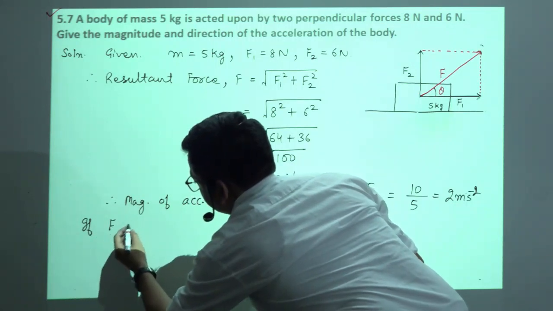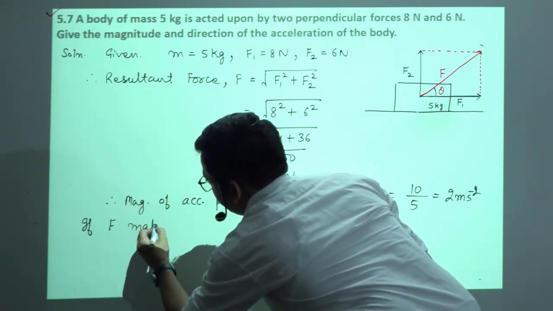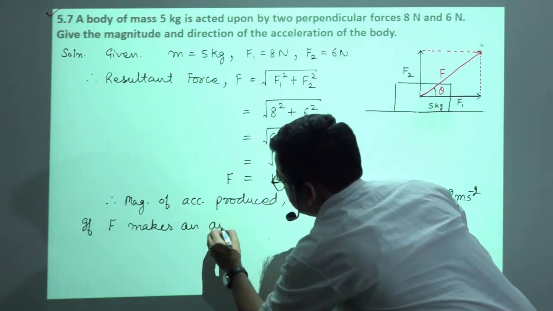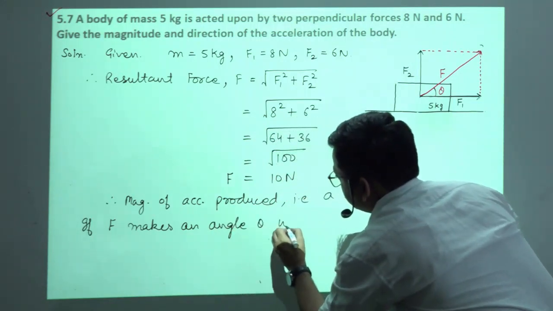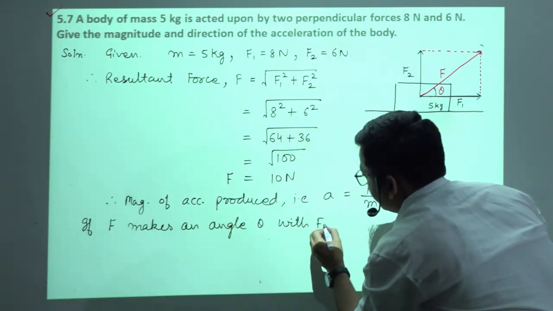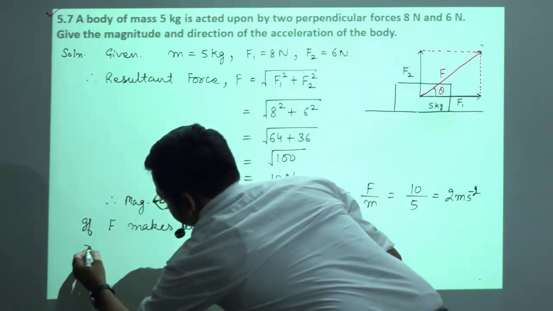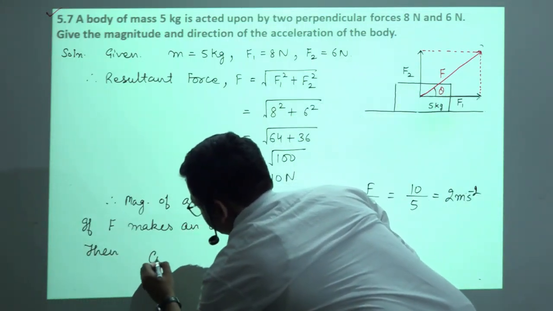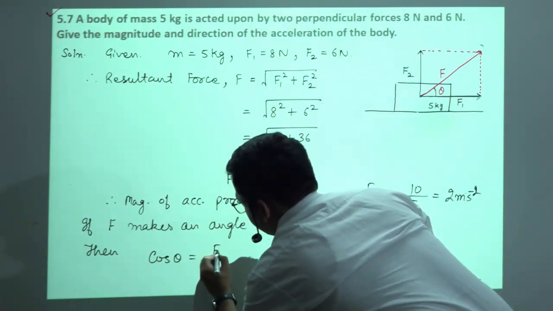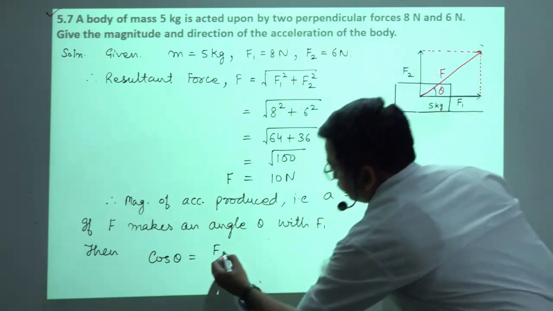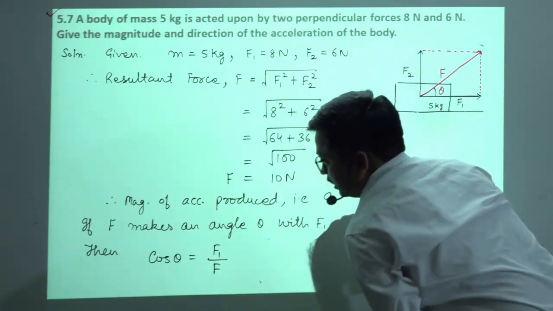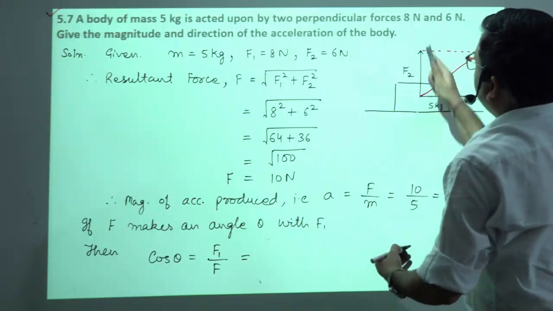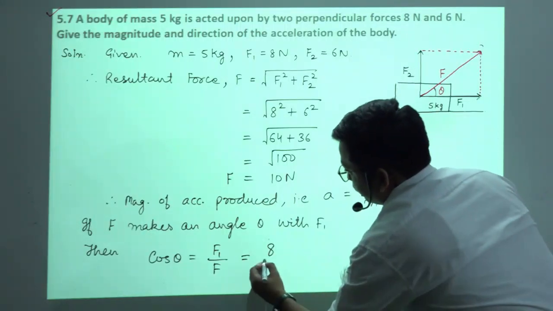So if vector F resultant force makes an angle theta with F1 then cos theta will be equals to F1 base over hypotenuse, F1 by F, and this will be equals to F1 how much? 8, and what about F?